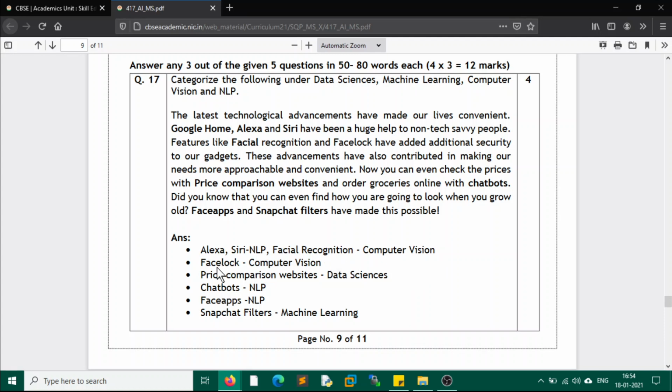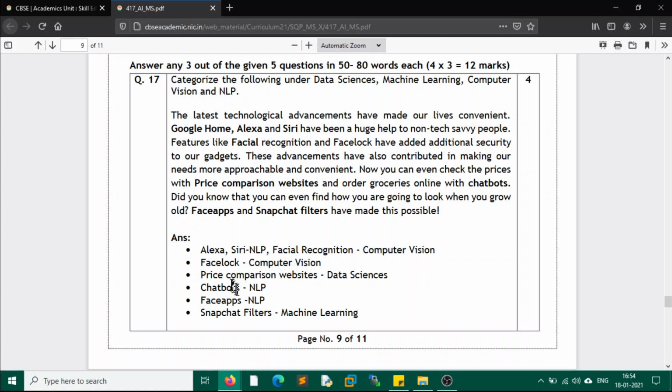Then we have Facebook, computer vision. Why we are categorizing them is based on the features which have been provided here. So let us read it. Facial recognition and face lock have added additional security. So here facial recognition means the system is visualizing some kind of image and processing it, so that's why this has been put into computer vision. Again, face lock, computer vision.